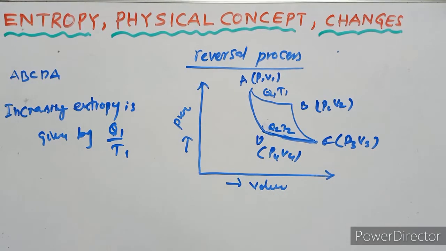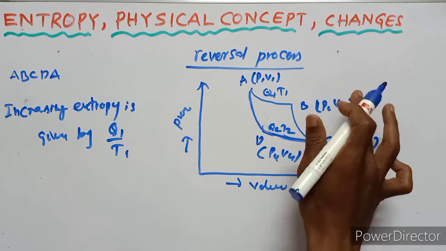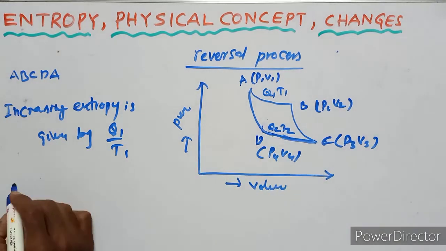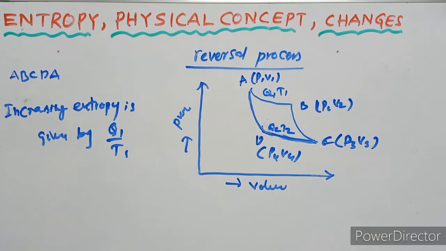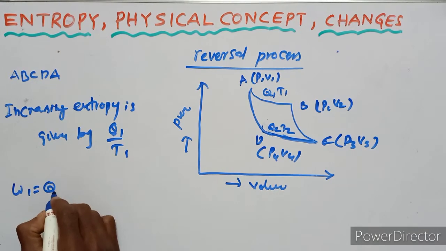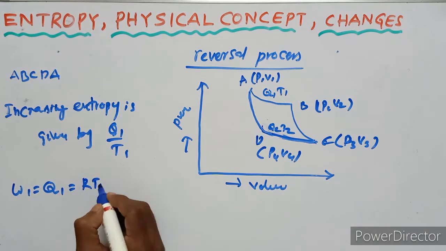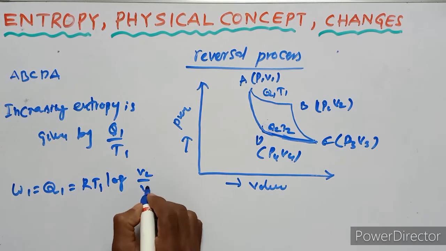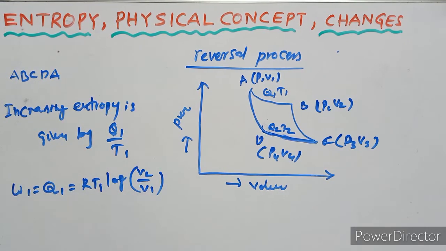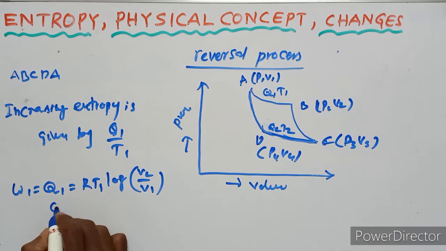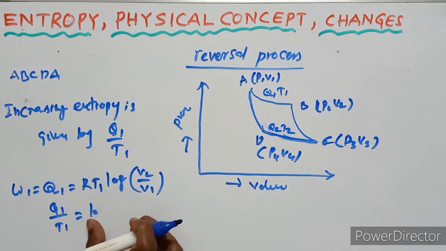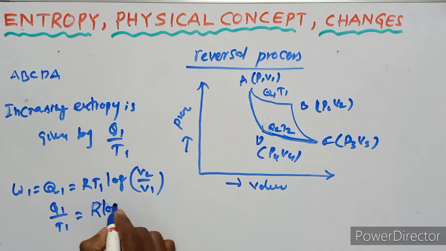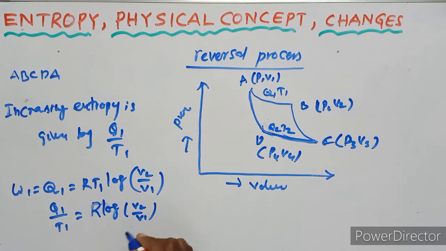Here Q1 upon T1. But work done in isothermal expansion, we know that in the Carnot engine, W1 is equal to heat energy Q1 equals RT1 log of V2 upon V1. This is the work done. So this equation can be written as Q1 upon T1 is equal to R log of V2 upon V1.